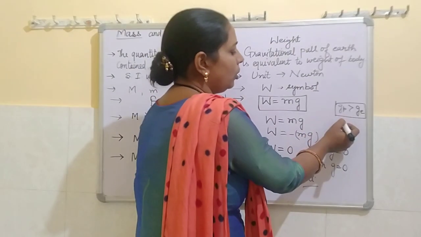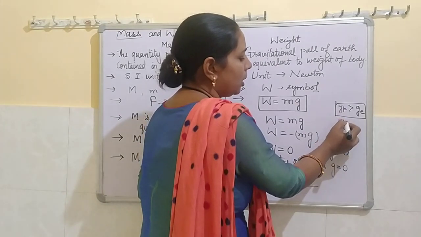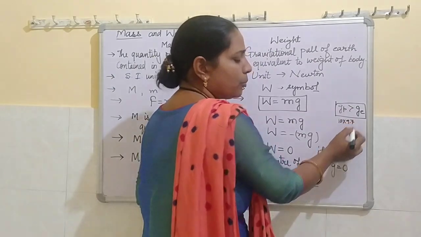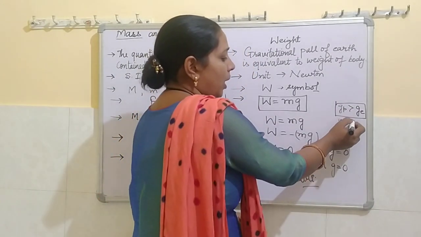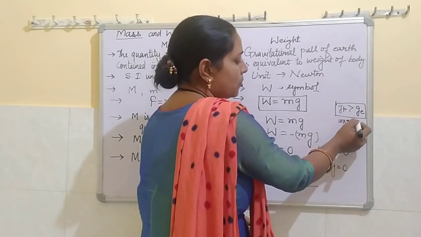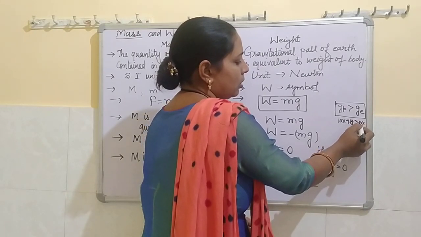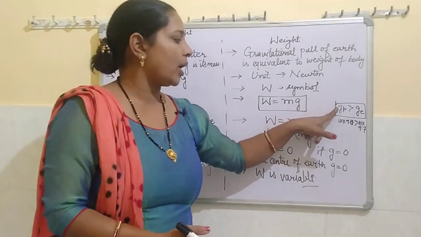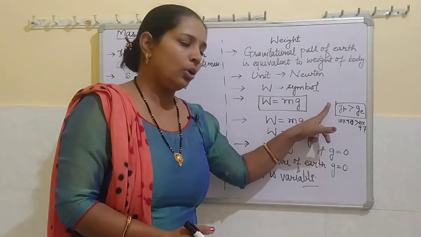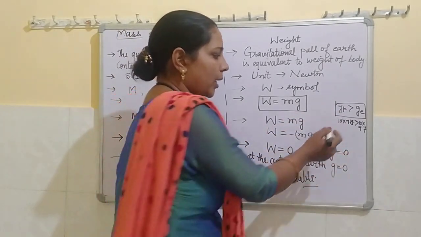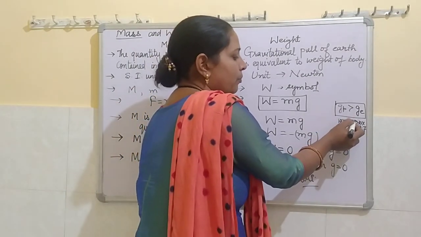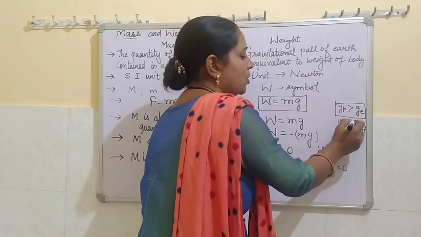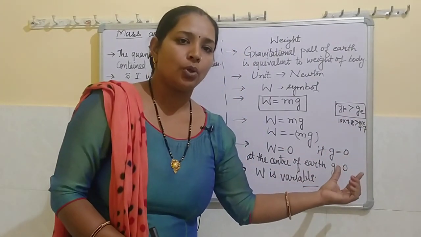At the pole it comes out to be 10 multiplied by, say, 9.7, but at the equator it comes out lower. Means as the value of gravity is maximum at pole, its weight is also higher at the pole. But if the value of acceleration due to gravity is smaller, its weight will also be smaller.